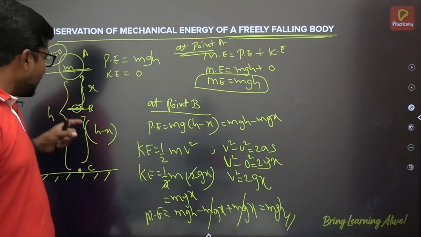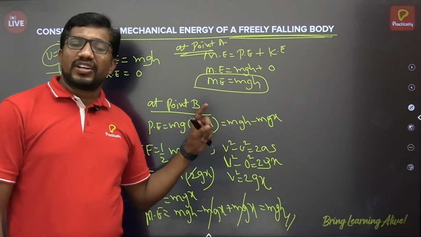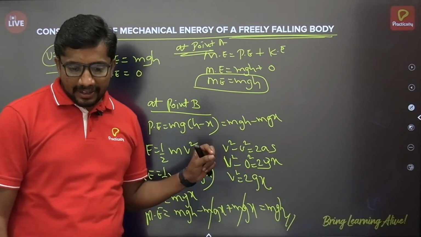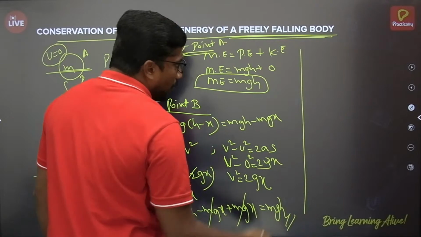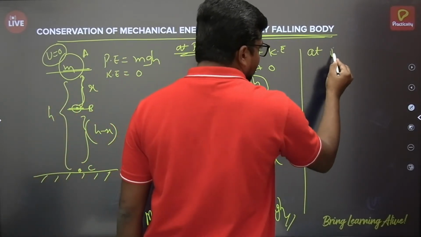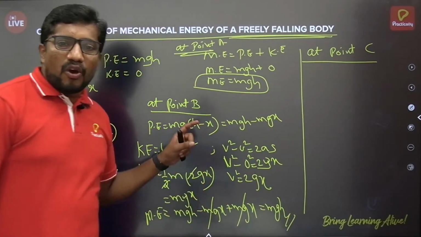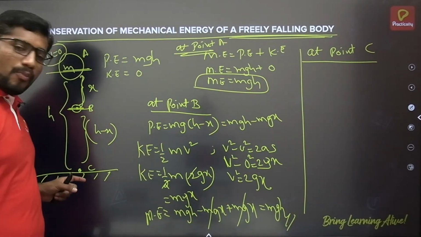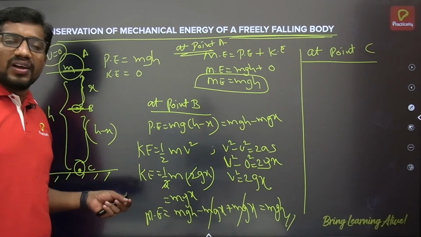So see here, even at point B also total mechanical energy is mgh. Remember here air friction we are neglecting. Okay, next one, at point C here. So what will happen at point C? At point C now the body is on the ground, it will reach this position,